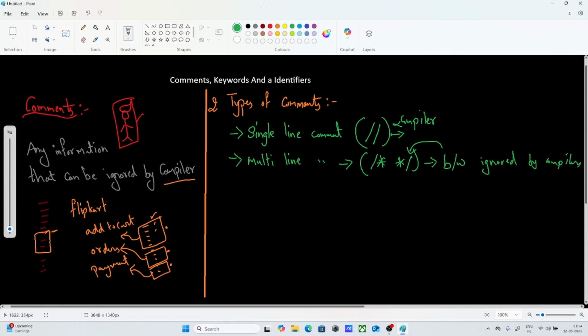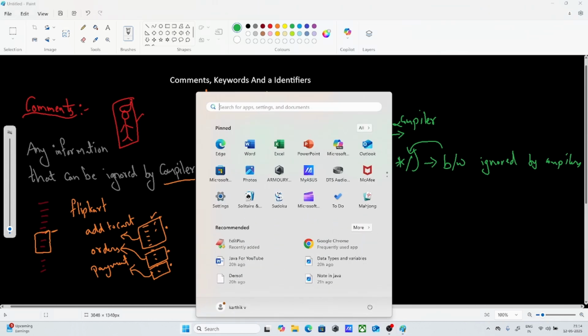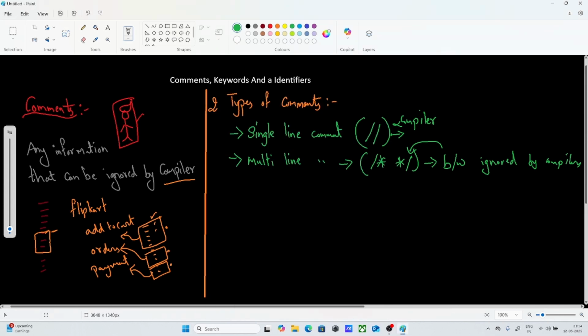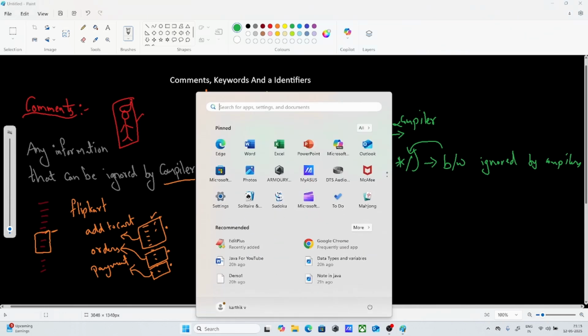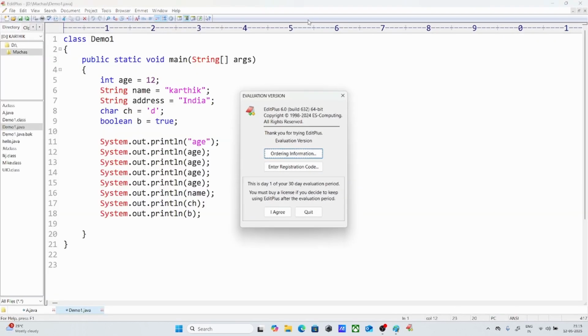Okay, sometimes we are going to give the comment in one line only, sometimes we may give it in multiple lines also. Let us see one example here. Comments are going to be ignored by the compiler. So after giving double slash here, you can write anything, whatever information you need, you can write. Let us check this out.